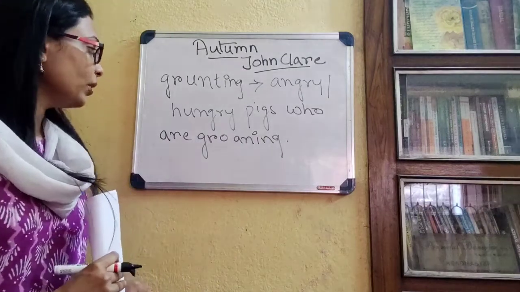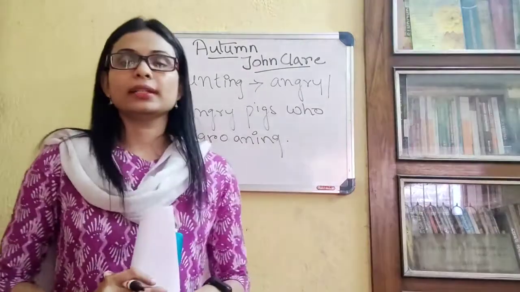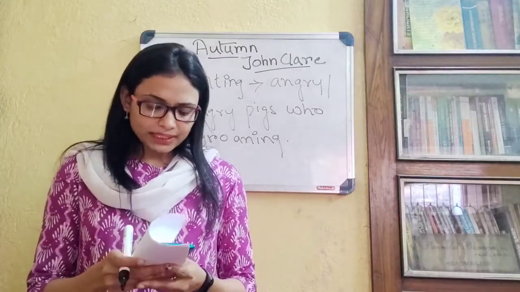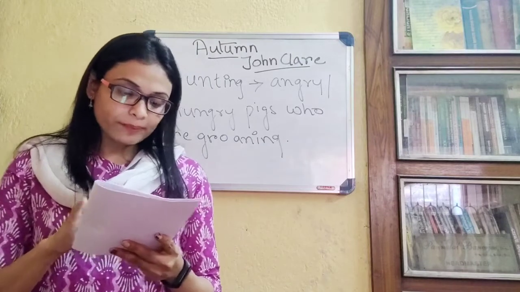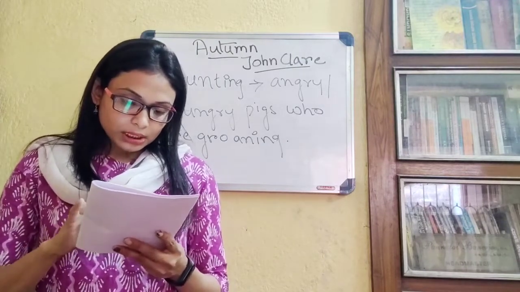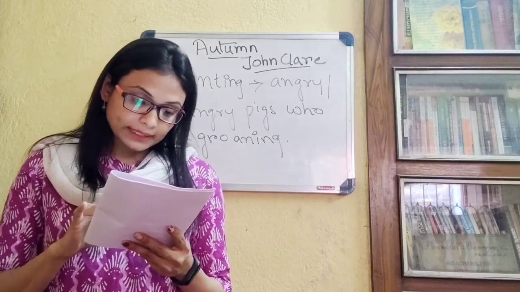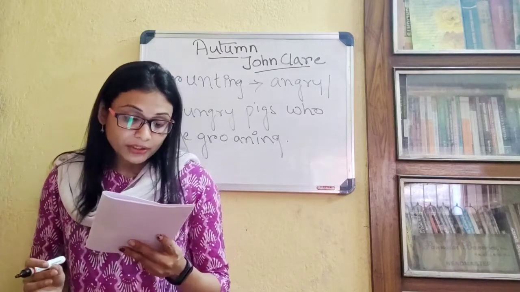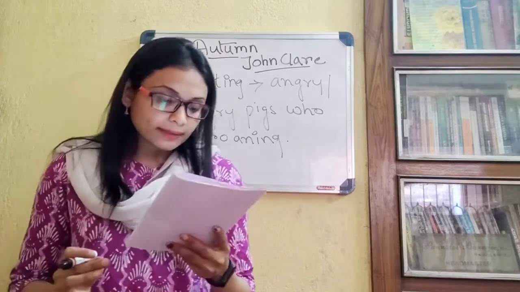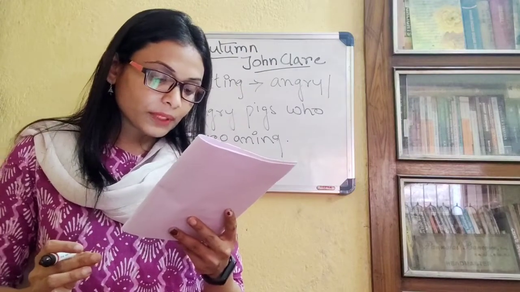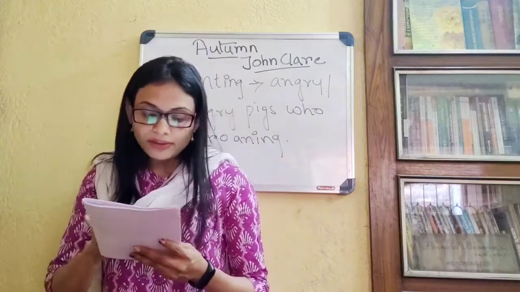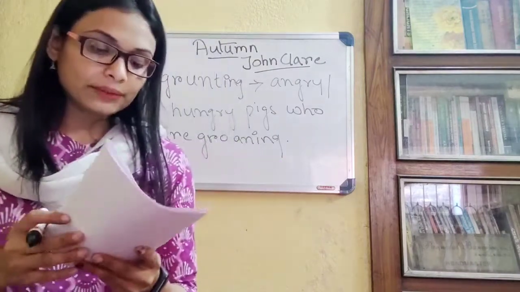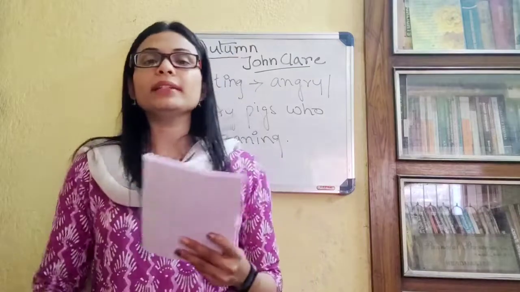So in the next video I'll be doing the figures of speech that are used in the poem. For example, personification has been used in this poem, in the second stanza. Then we have the grunting pigs, the cock, and the pigs scrambling and hurrying. There are many other explanations that I need to give, which I will give in my next video.